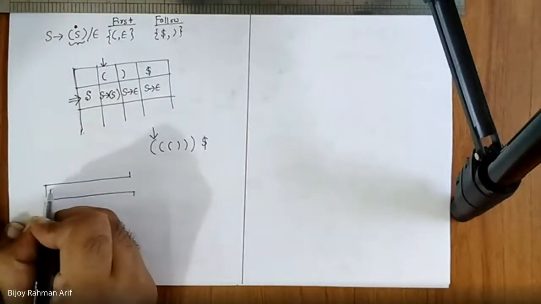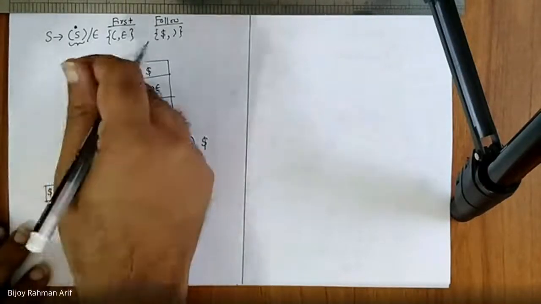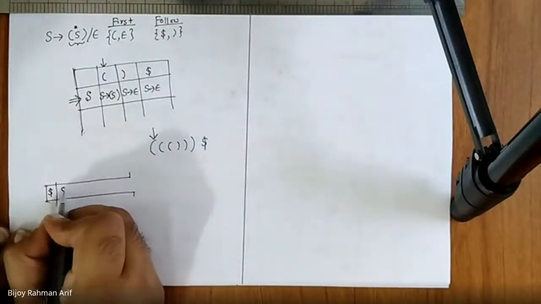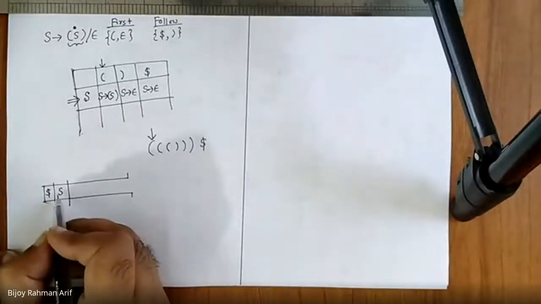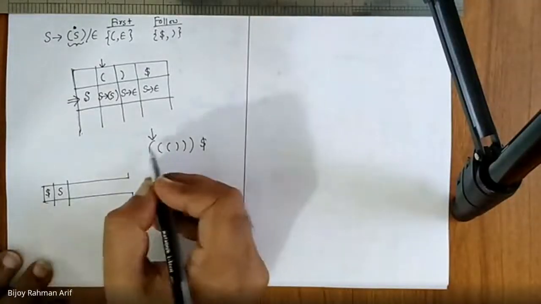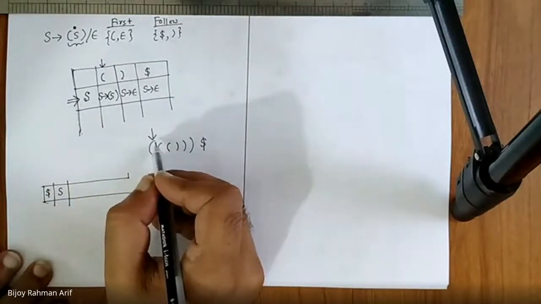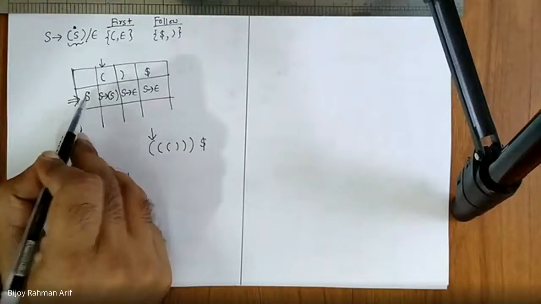At the bottom of the stack there is a dollar, and you put the start symbol in the stack. Now, my current variable is S and my lookahead is open parenthesis. So I'm going to row S, column open parenthesis.